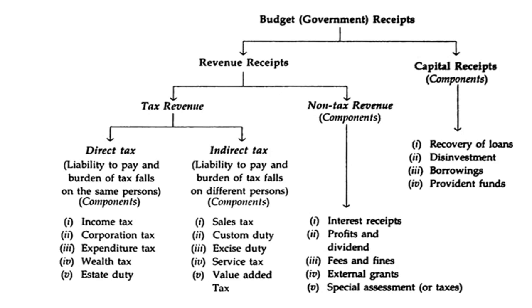Indirect tax includes sales tax, custom duty, excise duty and all. Now very important, non-tax revenue: interest receipts, profits, dividend, fees and fines, external grants, special assessment. Now second, capital receipts: recovery of loans, disinvestment, borrowings, provident funds. It all comes under the capital receipts.